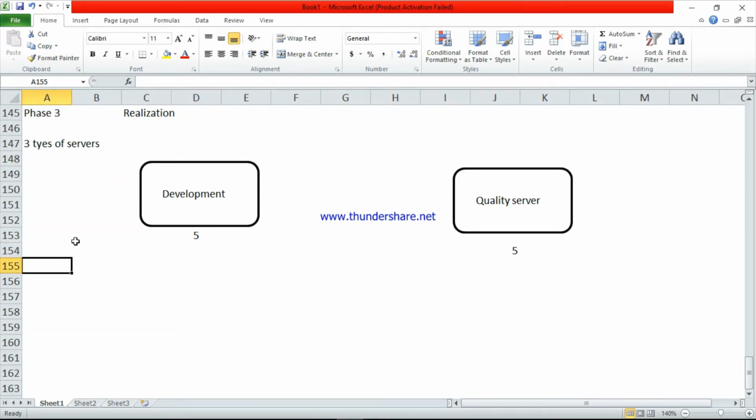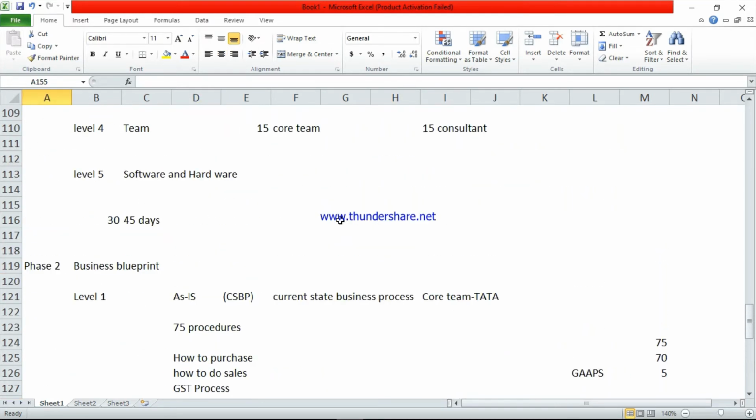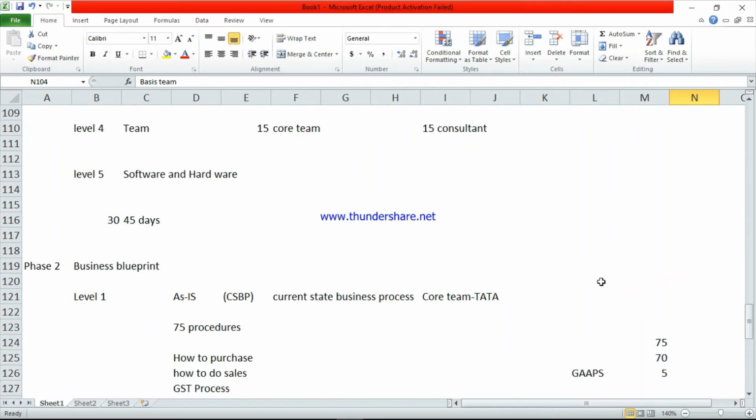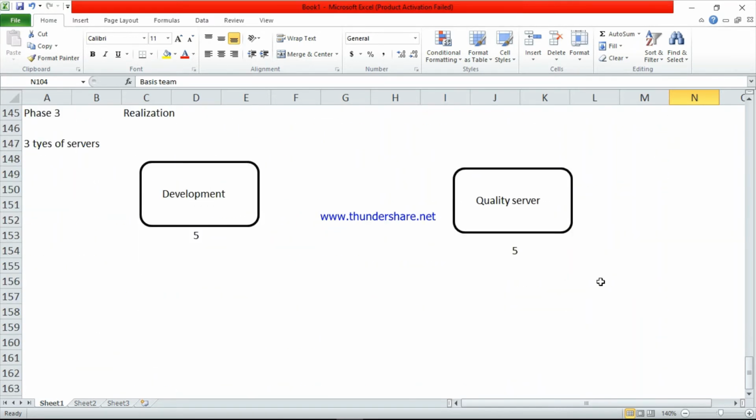In the development server, first we have the basis team. Basis team is a technical team. They will do the configuration and give technical assistance to all employees. First, the basis team will provide some client IDs. Client ID is used to log in to the SAP server.